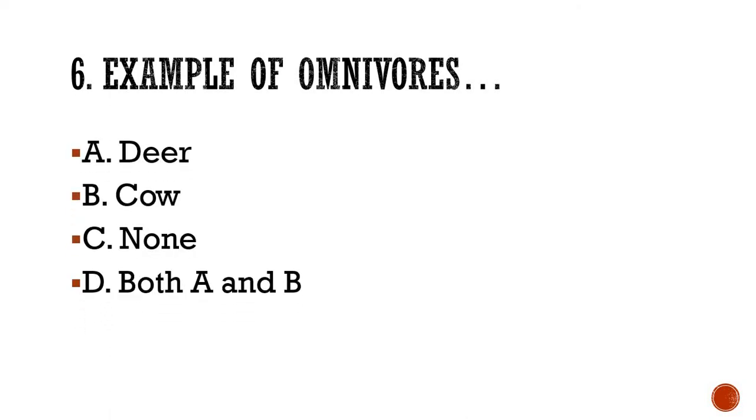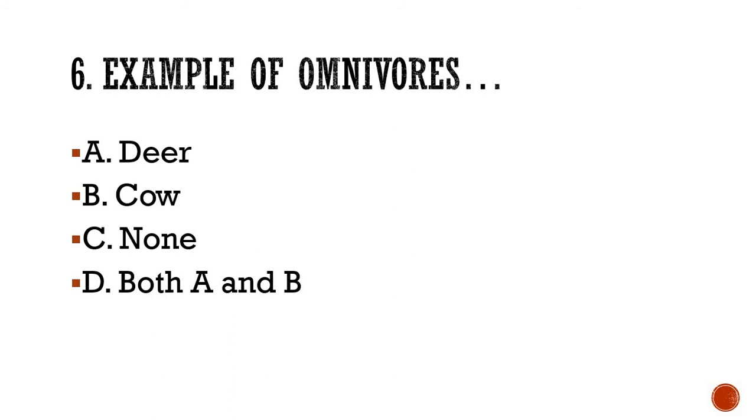Example of omnivores. Different examples are given. Let's see how the options are different from what you have seen previously. Options are A. Deer, B. Cow, C. None, D. Both A and B. Example of omnivores. Yes, previously I have given the same question in a different way.